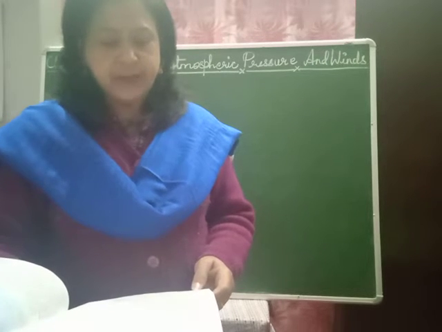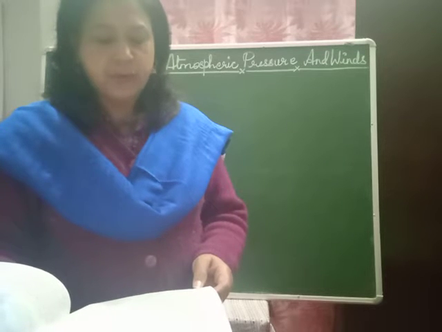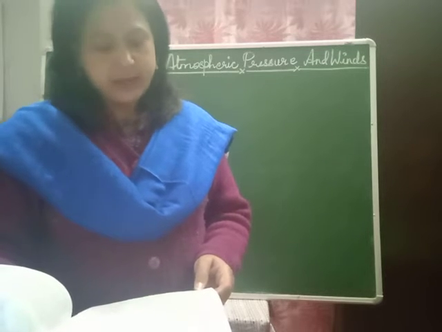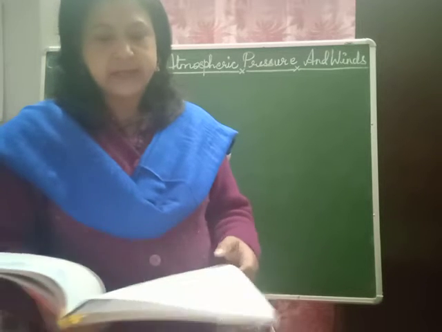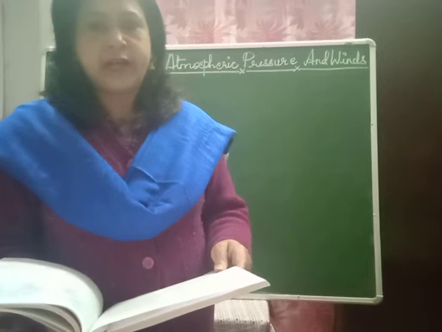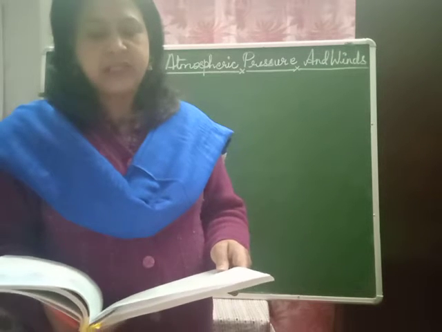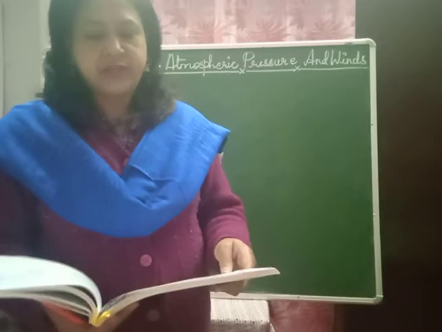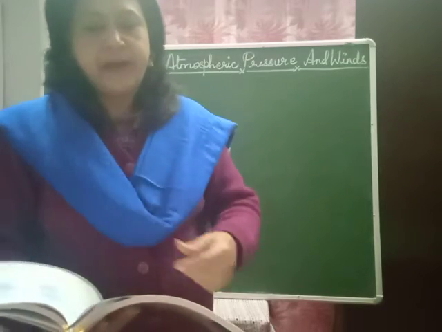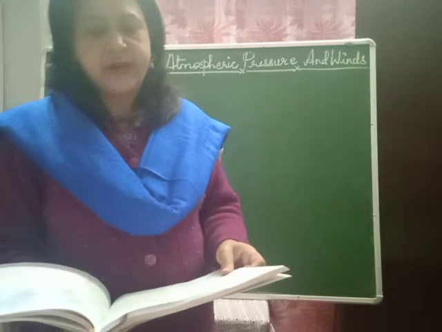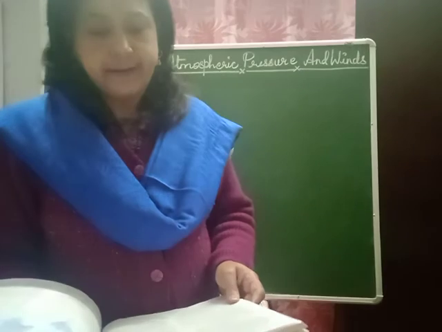Subtropical high pressure belts. Subtropical high pressure belts lie adjacent to the Tropic of Cancer and Tropic of Capricorn. The subtropical high pressure belt extends up to 40 degrees north and 40 degrees south. These belts are main regions of anticyclones. In the subtropical belts, 25 to 35 degrees north and south, the air generally descends.